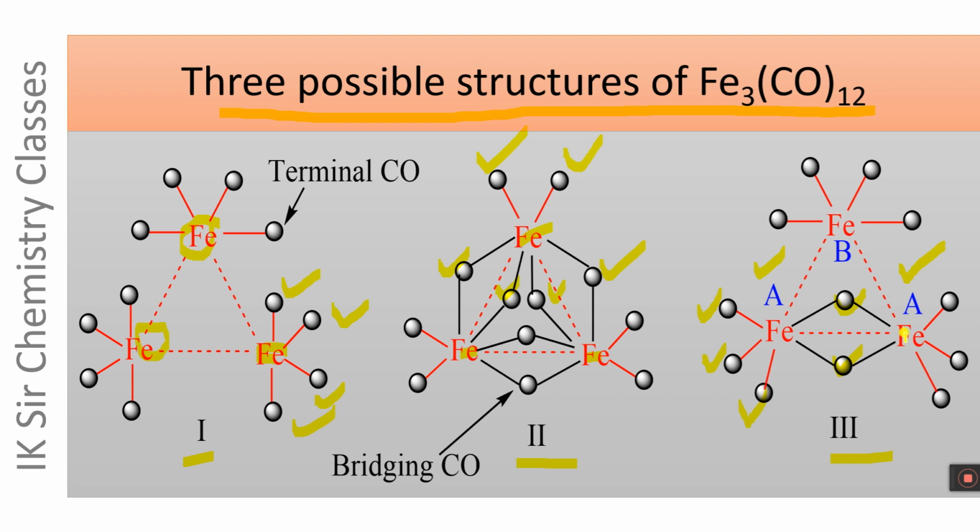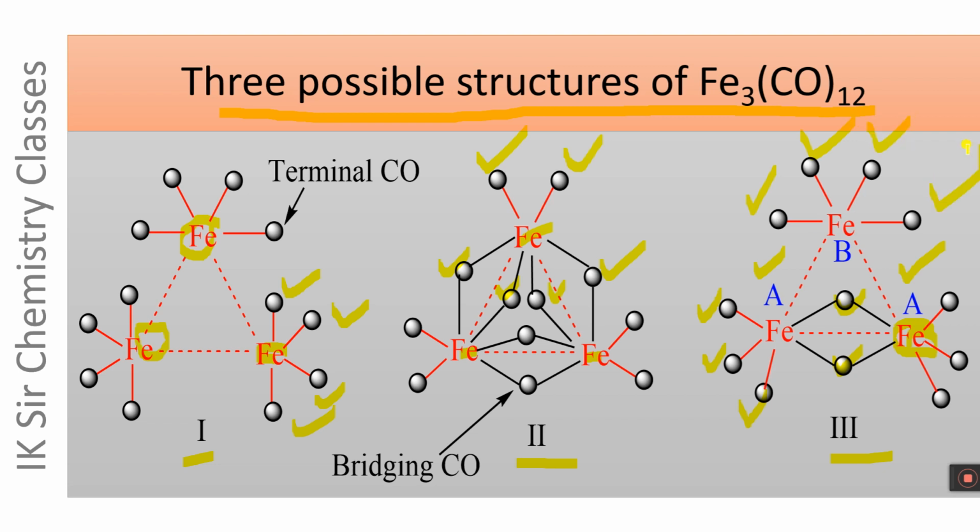The same environment is present around this Fe atom also, but the chemical environment around the Fe atom marked as B is different from that of A. The Fe atom marked as B is bonded to 4 terminal carbonyl groups and no bridging carbonyl group.